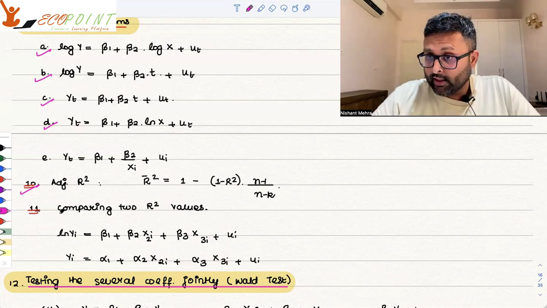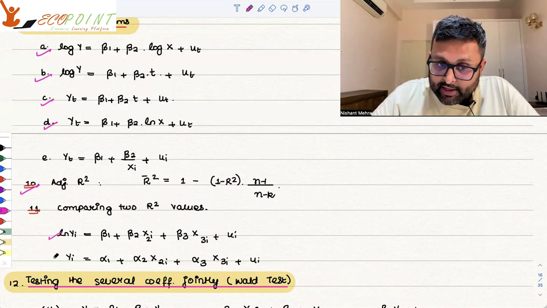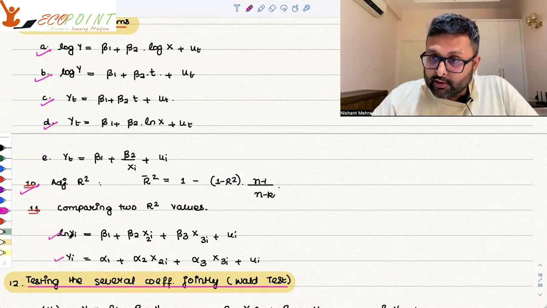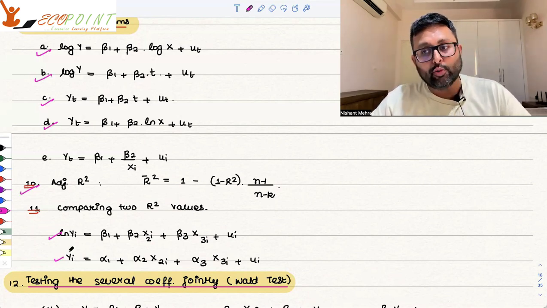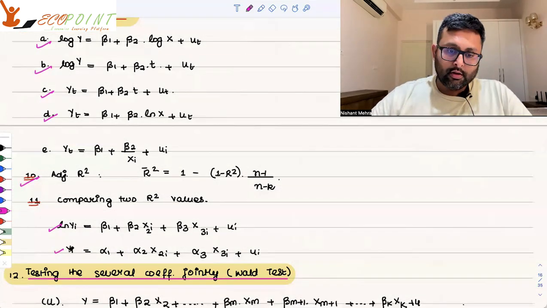Then remember one thing, you cannot compare R square values if the dependent variables are different. Here dependent variable is log y, here dependent variable is y. You will have to make the dependent variable the same, then only you can compare the R square values. You cannot compare them as it is, right? Keep this thing in mind.